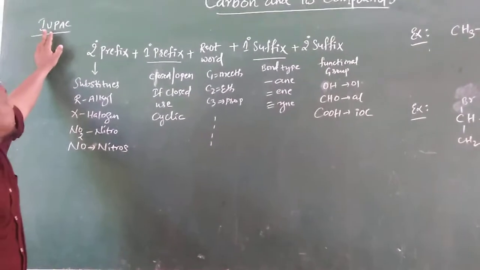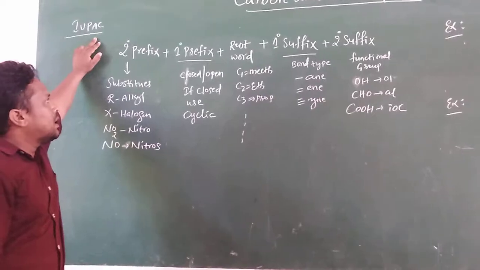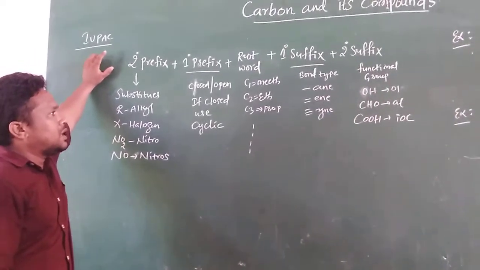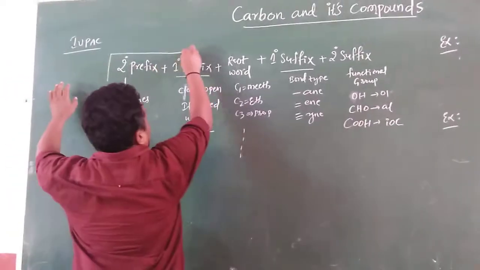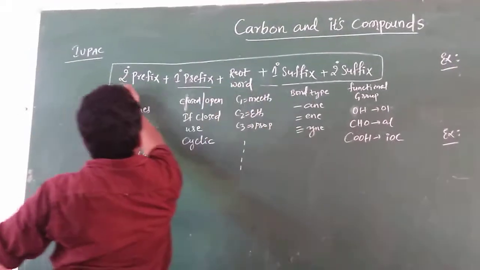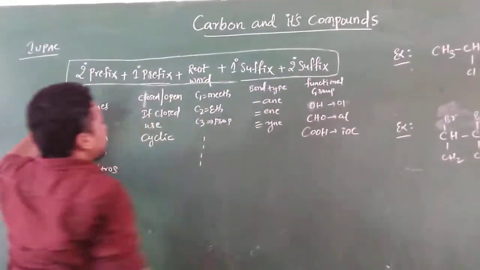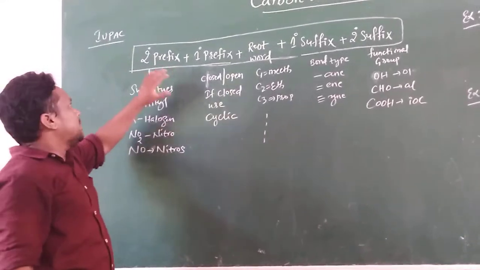IUPAC is nothing but the International Union of Pure and Applied Chemistry. Based on that, they give names to the organic compounds. Here, this is nothing but the formula. In this formula, you need to remember it, it is important, while writing the IUPAC name for a chemical compound.